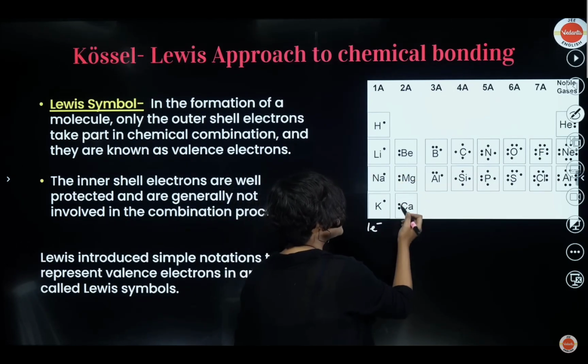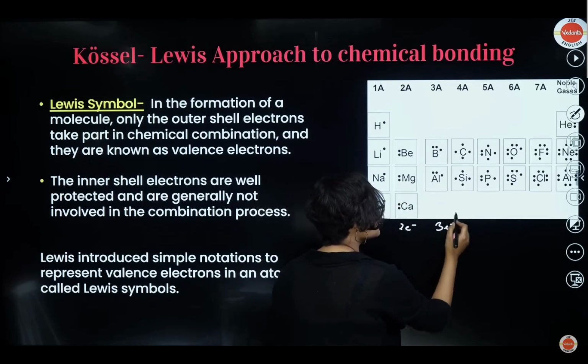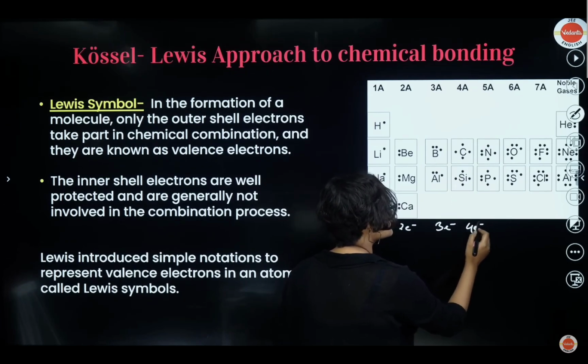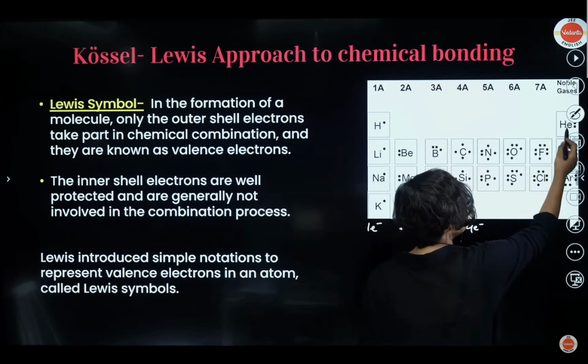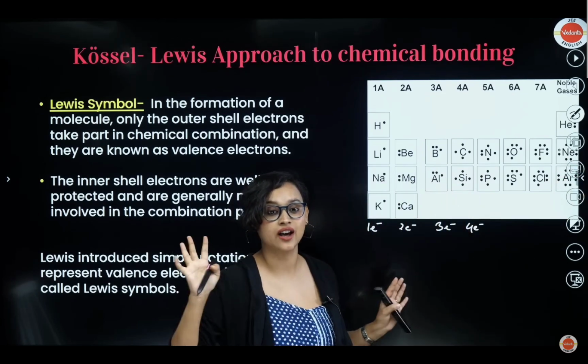Now, take a look at beryllium, magnesium, calcium. All of them have two electrons. That means 2 electrons in the last shell. Boron and aluminium, 3 electrons in the last shell. Carbon and silicon, 4 electrons in the last. So you get my point, right? Now take a look at helium, neon, and argon. Okay, if you count 1, 2, 3, 4, 5, 6, 7, 8, there are 8 electrons. That means stable octet. They already have it.